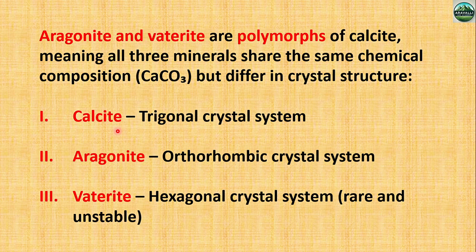One is calcite. Calcite crystallizes in the trigonal crystal system. Then aragonite. Aragonite crystallizes in the orthorhombic crystal system. Then vaterite. Vaterite crystallizes in the hexagonal crystal system. And vaterite is the rare and unstable polymorph.